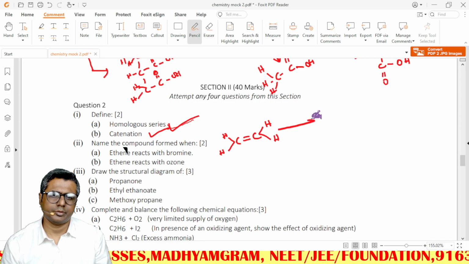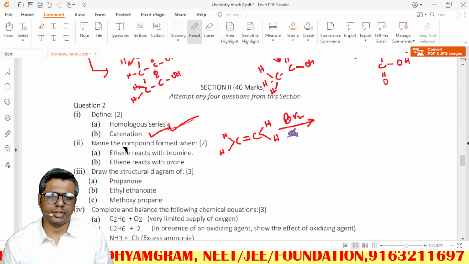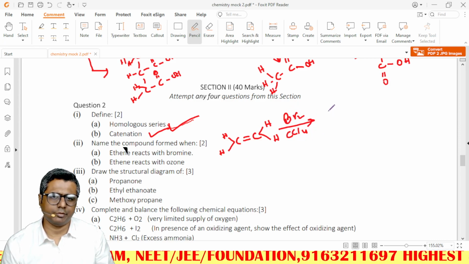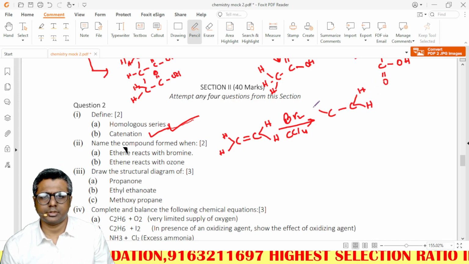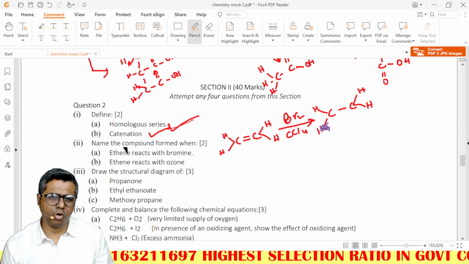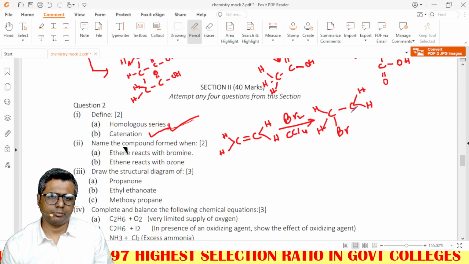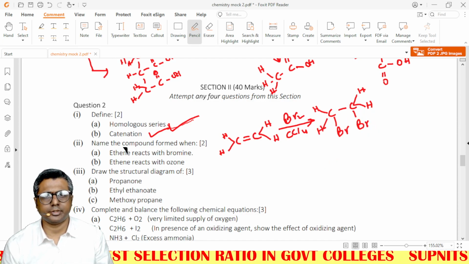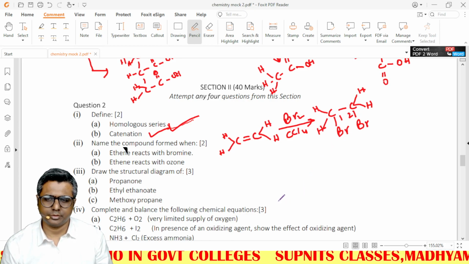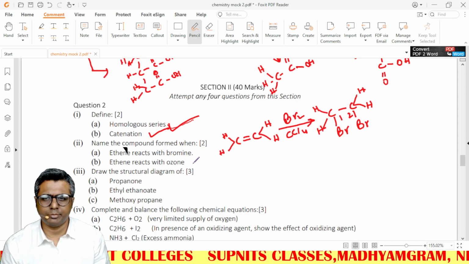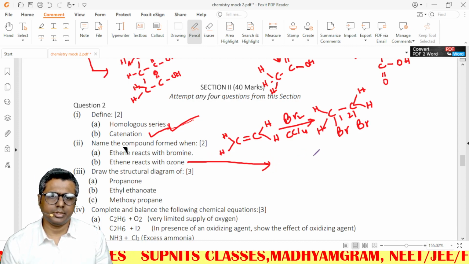Ethene reacts with bromine. There is no requirement of this reaction, however I should do this so that my answer is not wrong. So this will be 1,2-dibromoethane. That's what you need to write. Ethene reacts with ozone.